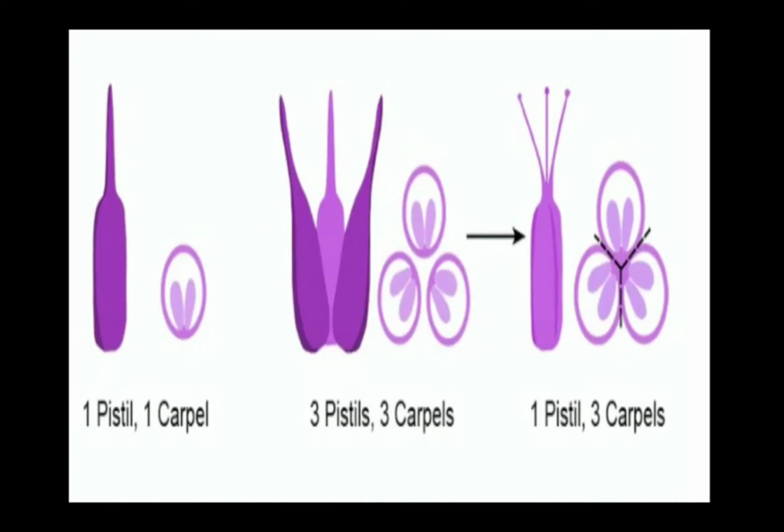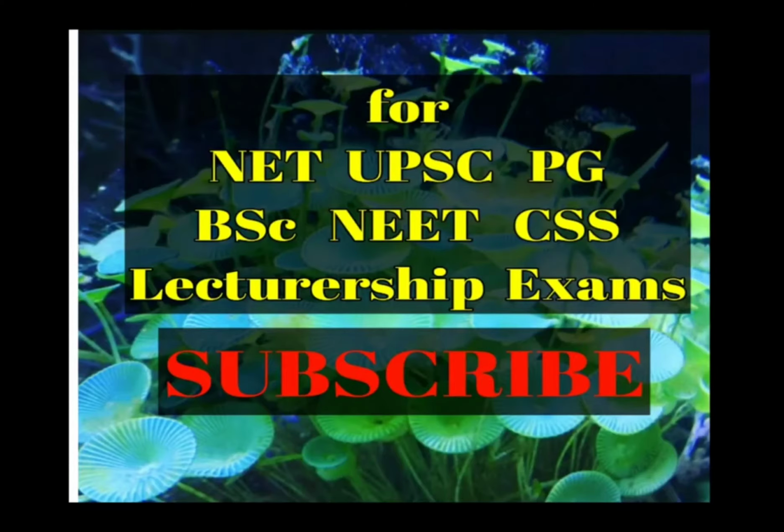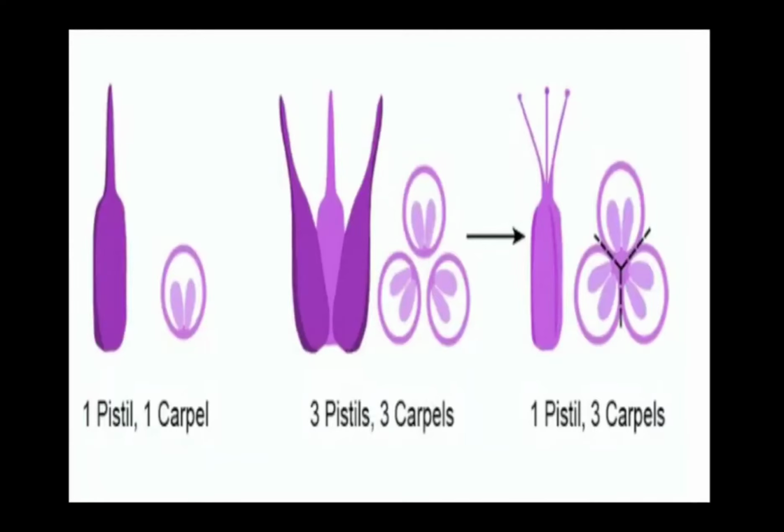So let us take a flower in which the gynoecium comprises of 1 female flower part. In this case, you will say it comprises of 1 pistil or 1 carpel. There's a second flower that comprises of 3 female flower parts. That means the gynoecium comprises 3 female flower parts. Here we can say the flower comprises of 3 carpels or 3 pistils. This is what we use most of the terms, and in both these cases this is correct. We can simply use 3 carpels or 3 pistils, 1 carpel or 1 pistil. These are the cases when carpels are free.